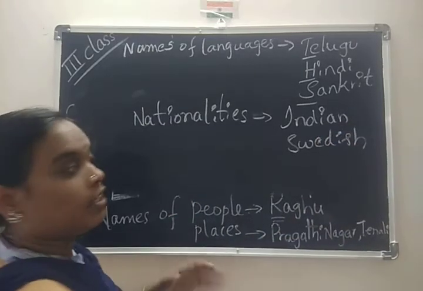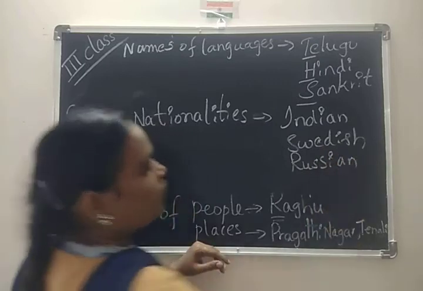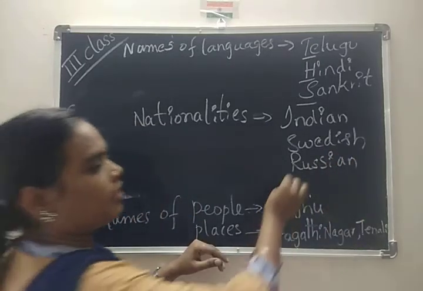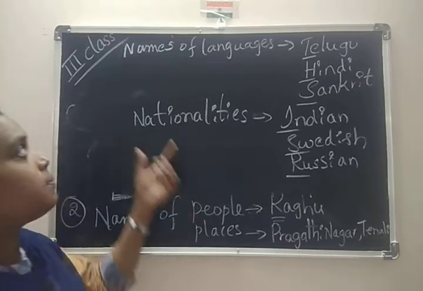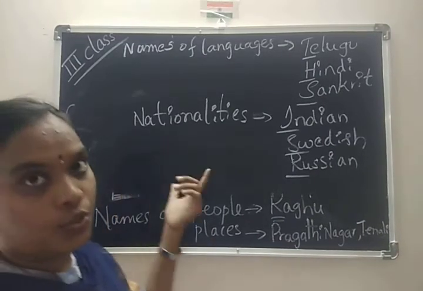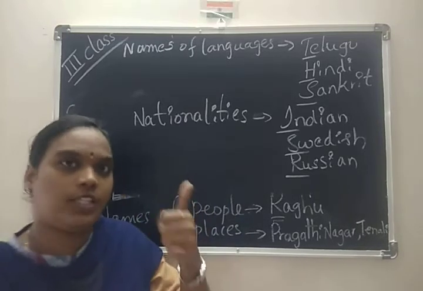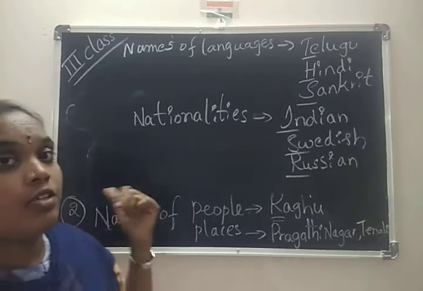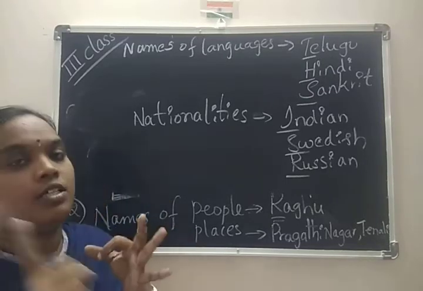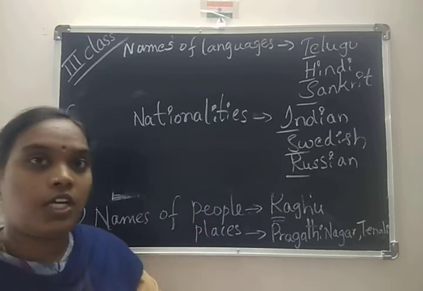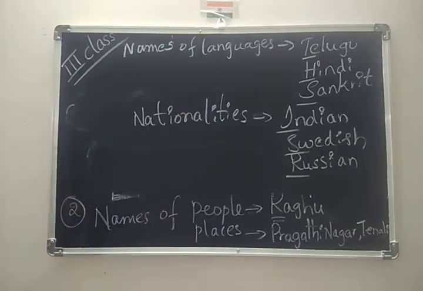And another, Russian. So we are talking about their nationality, so the first letter should be capital. First rule is to begin a sentence with a capital letter, and the second rule is names of people, languages, nationalities, and places. Is it clear, dear? Yes.